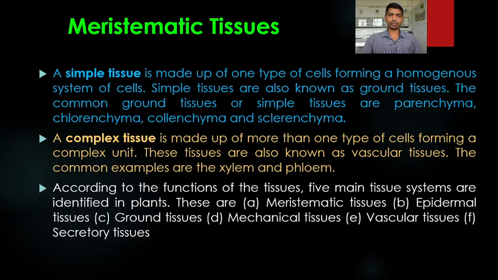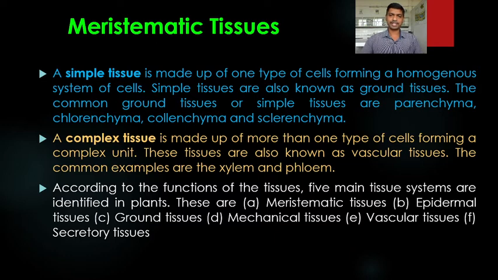According to the function of the tissues, 5 main tissue systems are identified in the plant. If we study the complex organization of the plant body, it is made up of 5 main types of tissue systems based on the function of tissue.